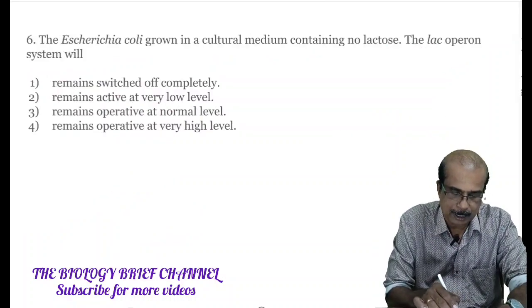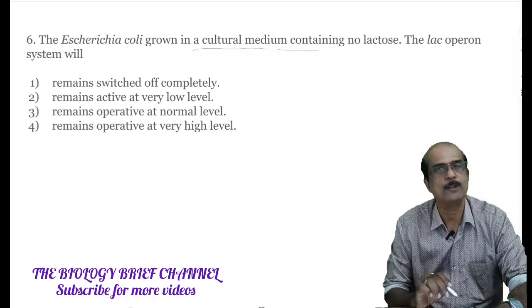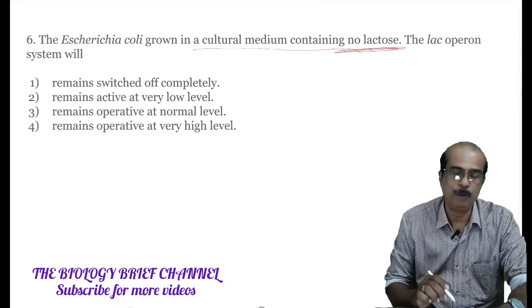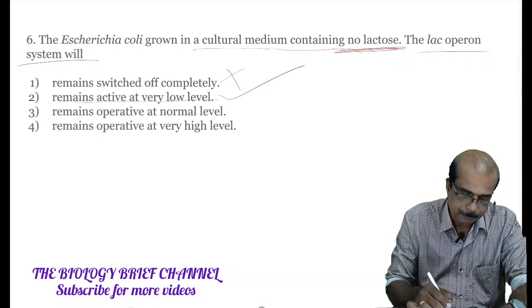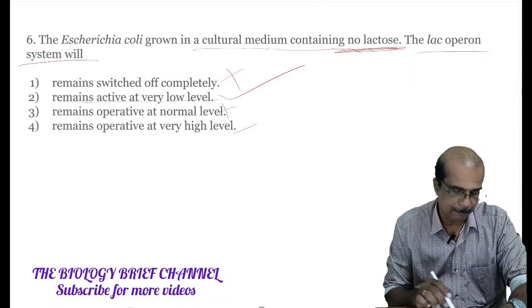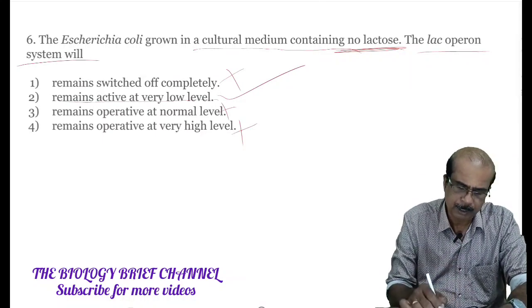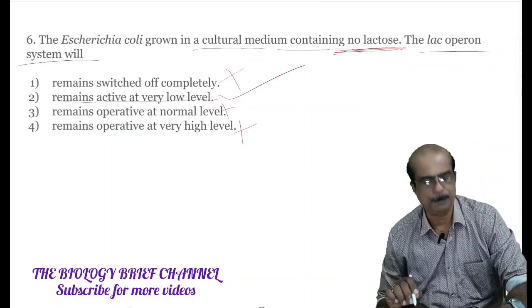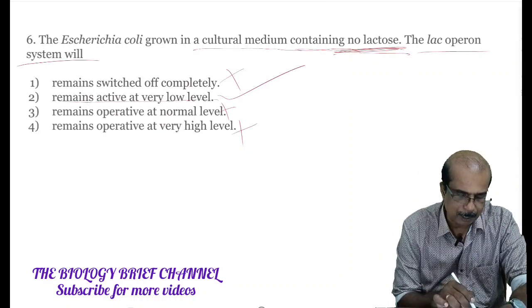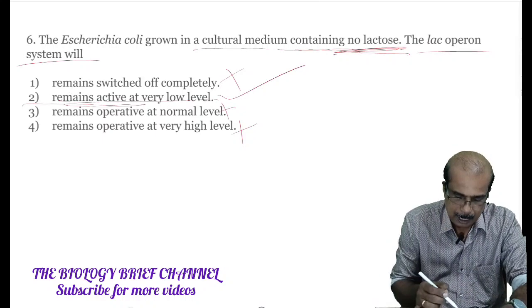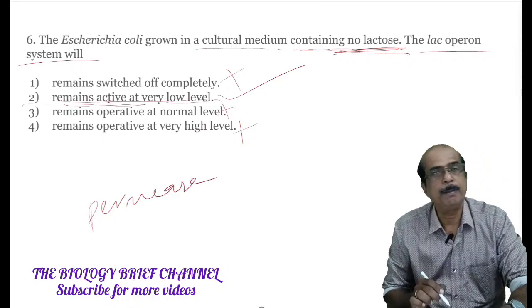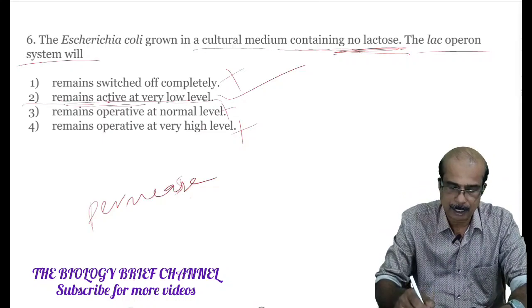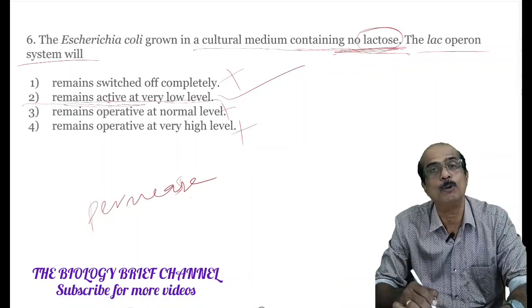The Escherichia coli grown in a culture medium containing no lactose. The lac operon system will: remain switched off completely, remain active at a very low level, normal level, or very high level. Wrong options. Even though there is no lactose in the medium, the lac operon system remains active at a very low level, and a low level of permease enzyme will be formed. This permease allows the entry of lactose when it is present in the future.